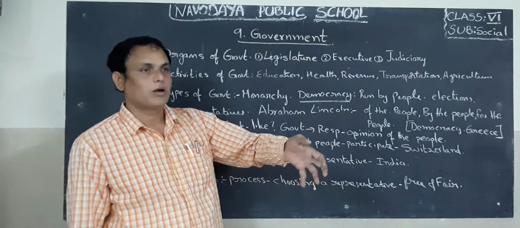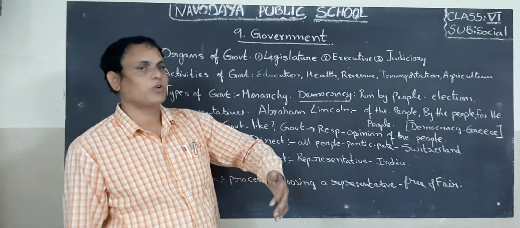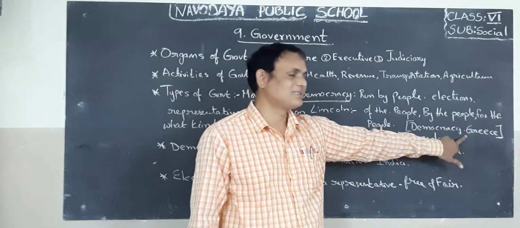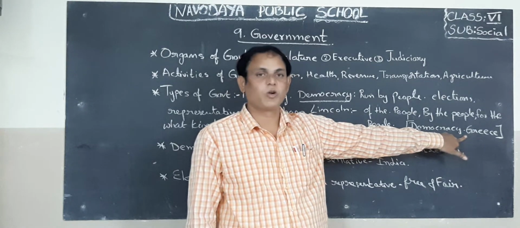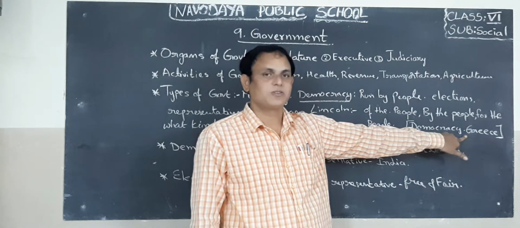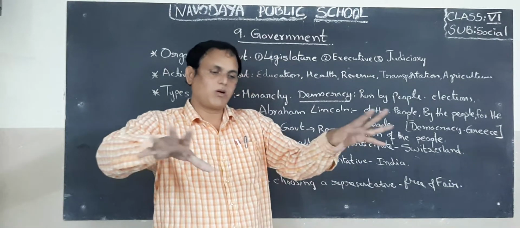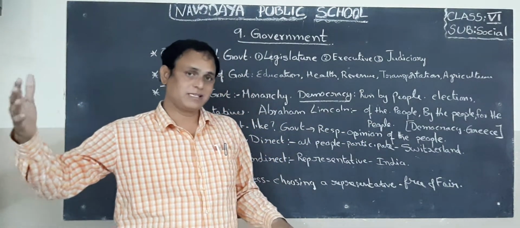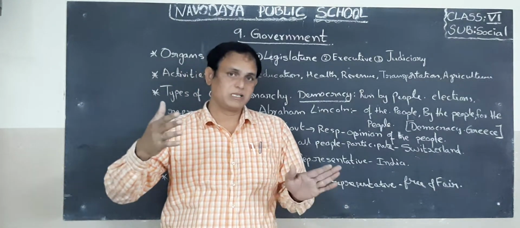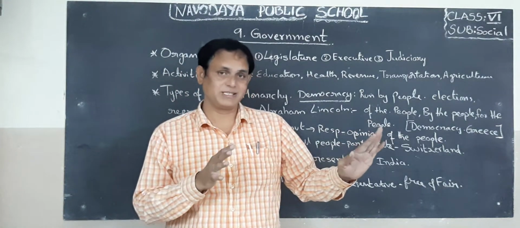Actually, the birthplace of democracy is Greece. Greece is a small country in the continent of Europe. It spread to almost all countries in the world. Now, the majority of countries follow the democracy system of government.